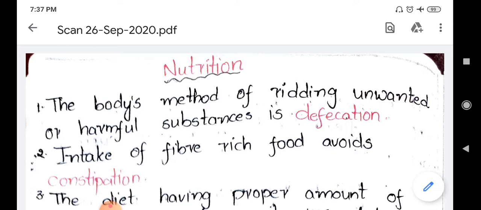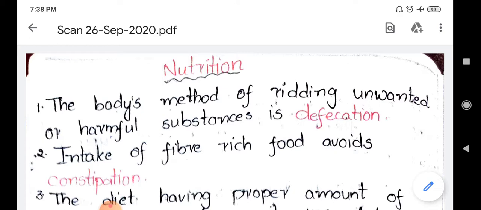Next, going to the second blank. Intake of the fiber rich food avoids, the answer is constipation. So this we are learning from our 7th class itself. Generally we know that we should take balanced diet in order to avoid the diseases, but along with the balanced diet we have to take some food which contain the fiber substances. The fiber is nothing but roughages. So the vegetables or the fruits which contain roughages help in the easy digestion and help in the removal of unwanted substances from our body.